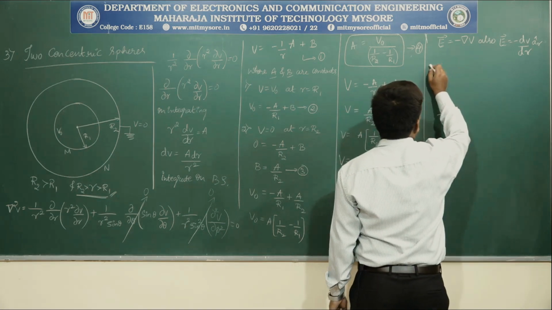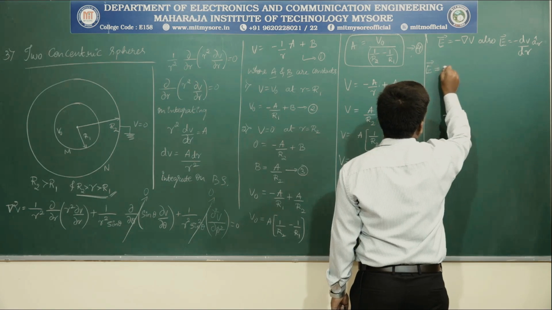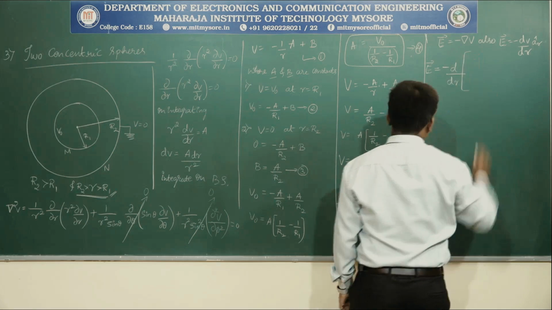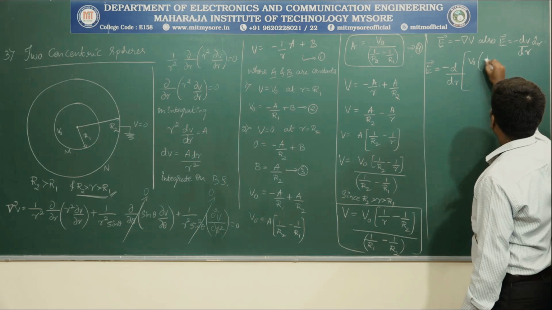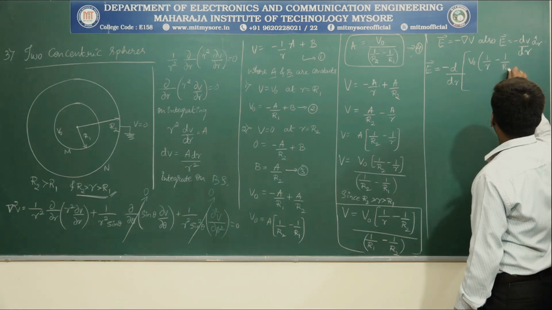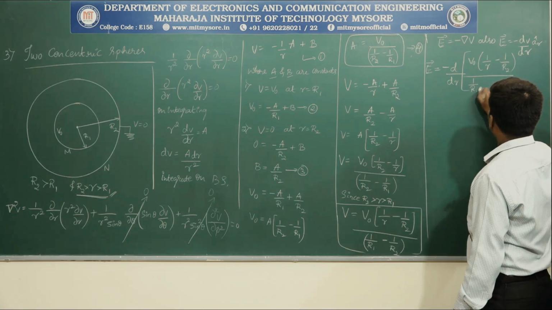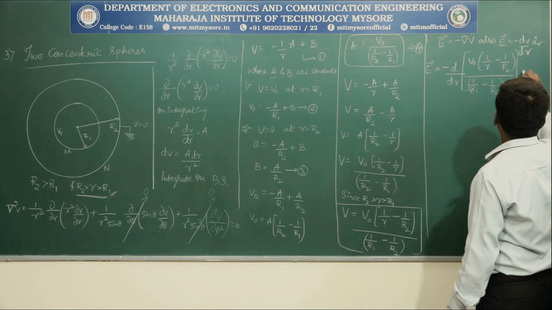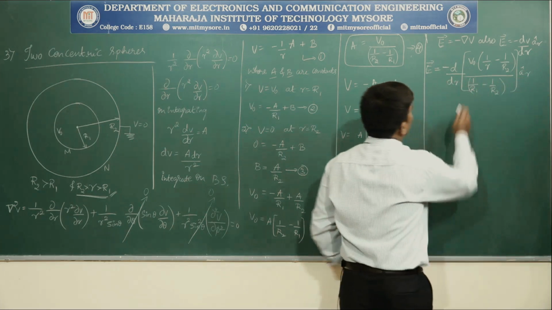So we have got the equation for V. Then E is equal to minus d by dr of V. What is V? V naught times of 1 by r minus 1 by r2, whole divided by 1 by r1 minus 1 by r2, into a cap r. Right?